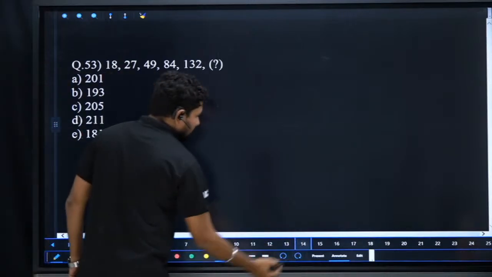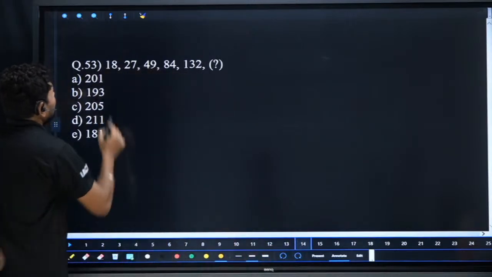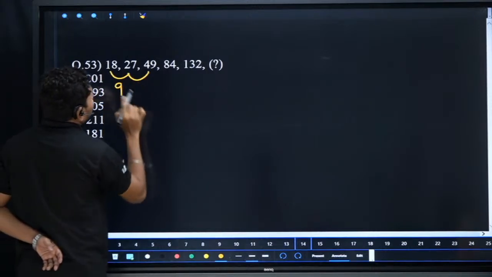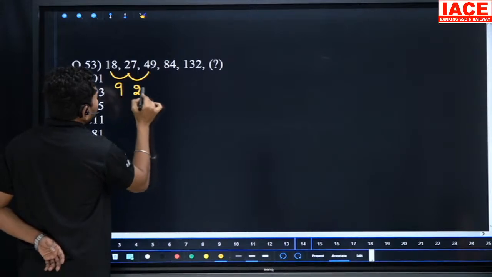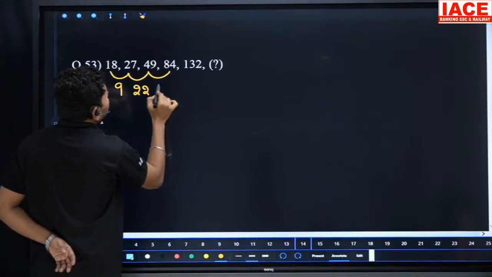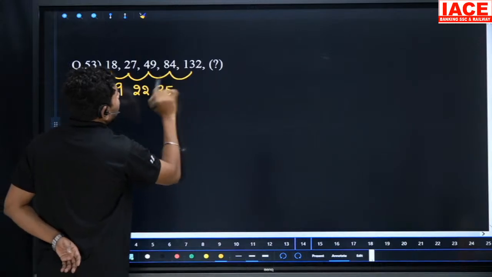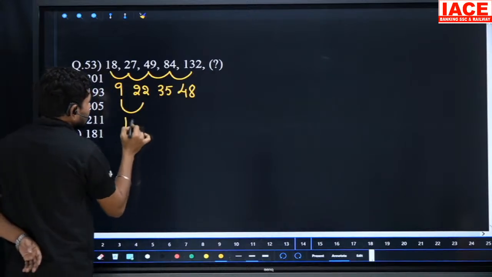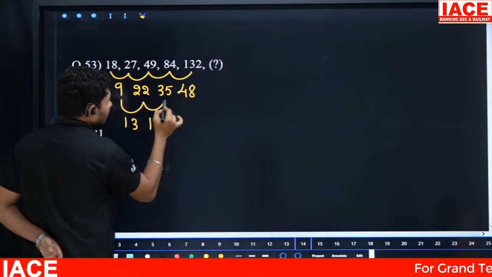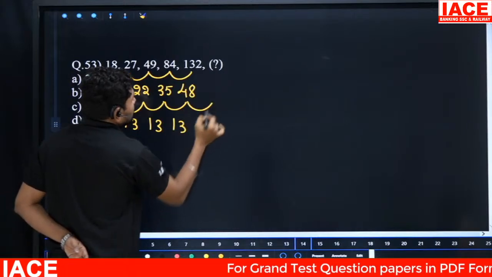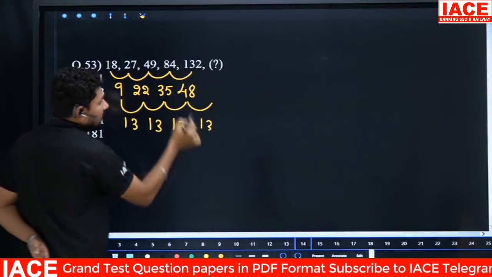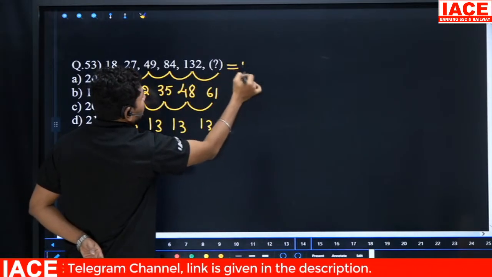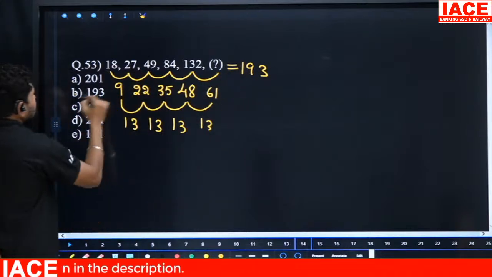Next question for number series: 18, 27, 49. Let's go for the differences. 18 to 27 means 9 added, 27 to 49 means 22 added, 49 to 84 is 35, and 84 to 132 is 48. The difference of differences you can check is 13. Constantly we are adding 13, 13, and 13. Here also we have to move with 13 extra. 48 plus 13 is 61. Now 61 added to 132, so our final answer is 193. Our option is B here.